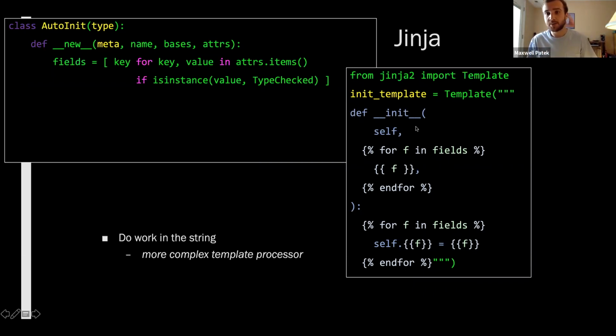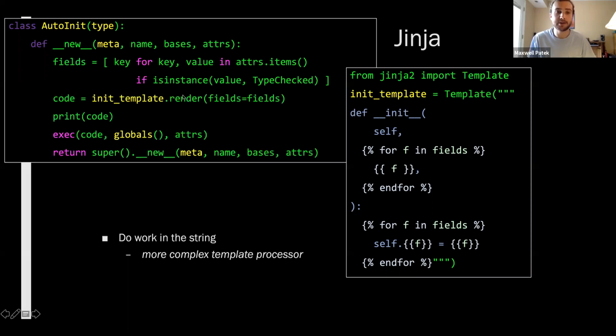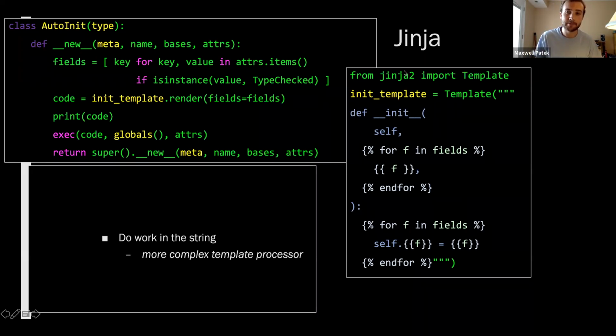Here, we can export it into just one big string, and it turns out that Jinja supports putting this string in a separate file. So we could call this like init function.py.template, and then the template would load in that file. And then the way that we actually format this string with the data is we call .render. So we take our template and we say .render. We pass in the data that we want accessible, and then that will do everything we want.